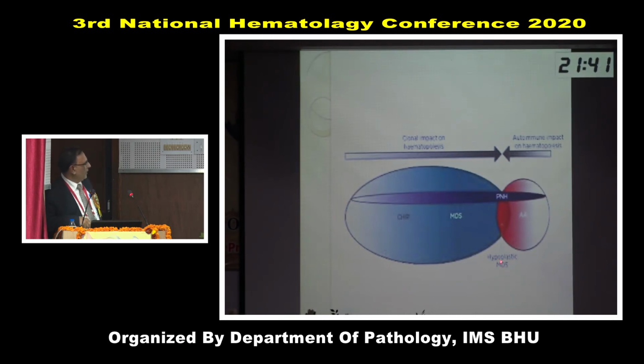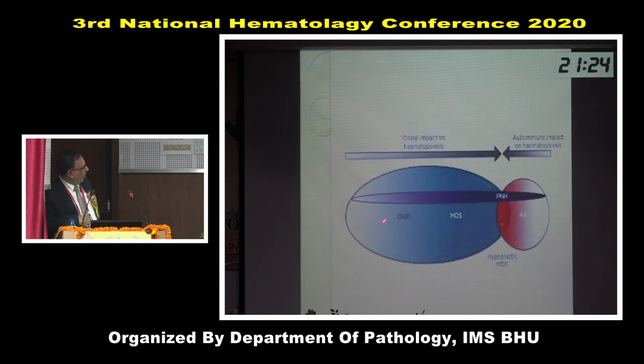It depends at what stage the patient comes to us. This is clonal hematopoiesis and this is autoimmune impact. If the patient has initial autoimmune impact and hematopoiesis, he would present as aplastic anemia or PNH or both.